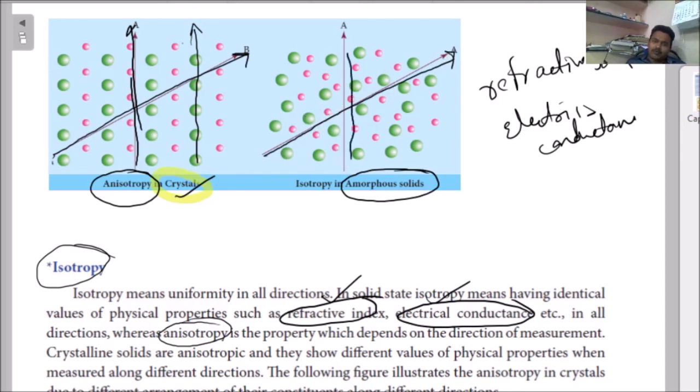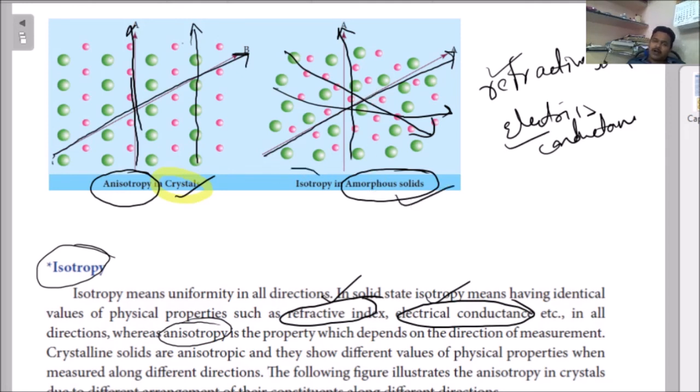Whatever direction you go, both are there: green, red, green, red. In this direction both are there, in this direction also, in any direction. So in any direction you observe, the same composition is there, so the refractive index value, otherwise electrical conductance value, will be the same. So physical properties do not depend on the direction in that particular solid. That solid is an amorphous solid.